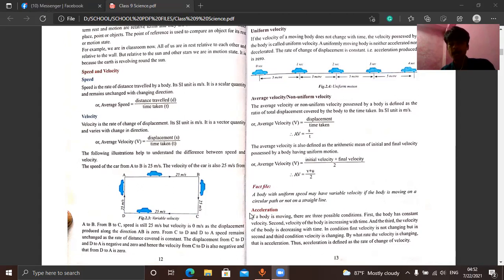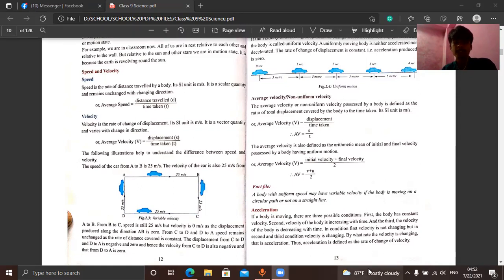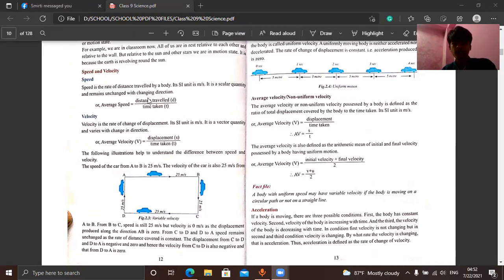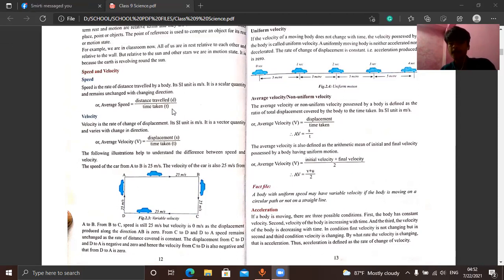The SI unit of speed is meter per second. We measure distance in meters and time in seconds, so meter by second, in one-line form, we write meter per second, meter slash second. That slash denotes the divider.